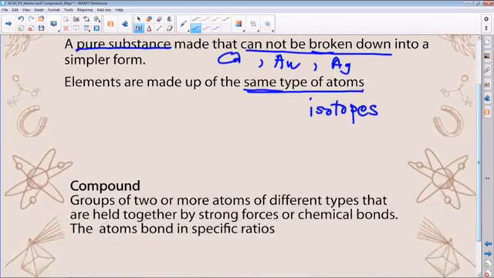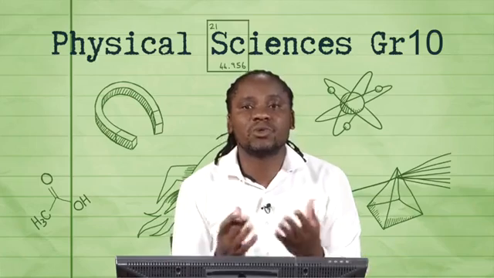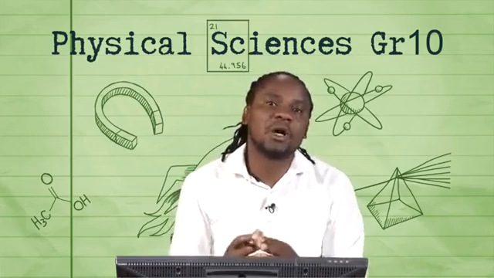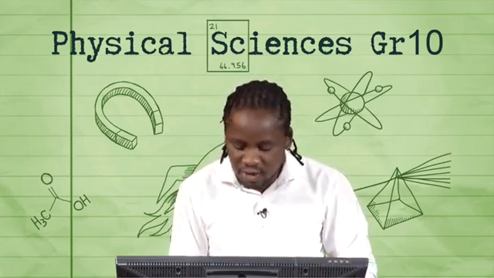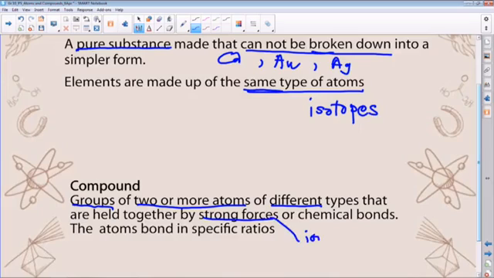Compounds are groups of two or more atoms, and they must be different, that are held together by strong forces. Now, if we talk strong forces, we also refer to the ionic bonding that you would have dealt with in school in the first term as part of matter and materials. So as far as these strong forces, we can talk about ionic bonding. And remember, this one has nothing to do with metallic substances, because metallic substances consist of atoms of the same kind. You take, for example, your transition metals.